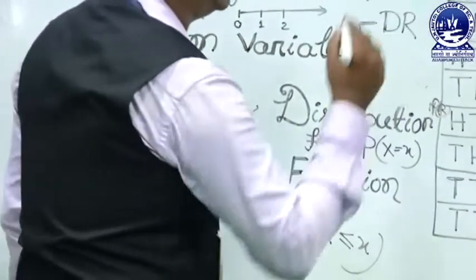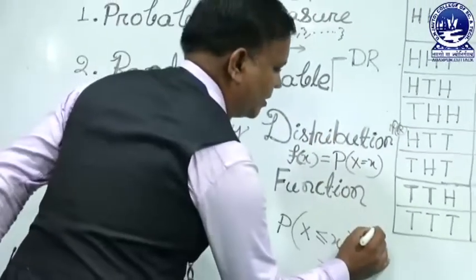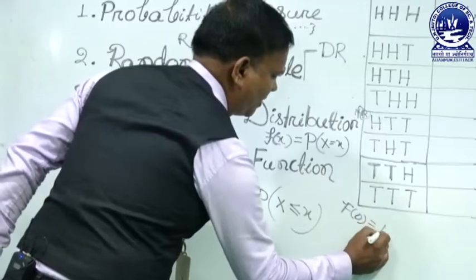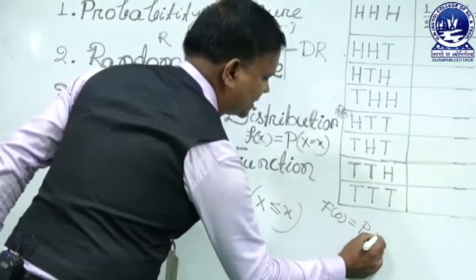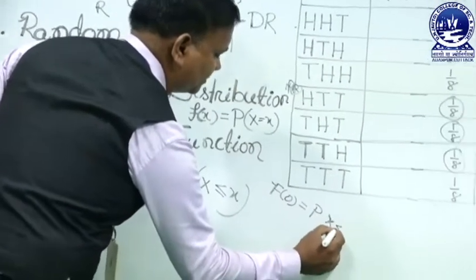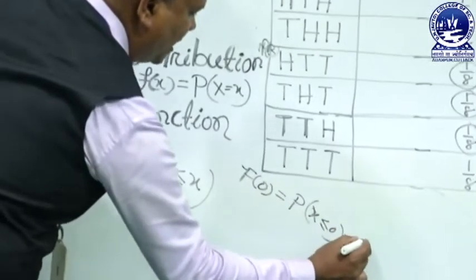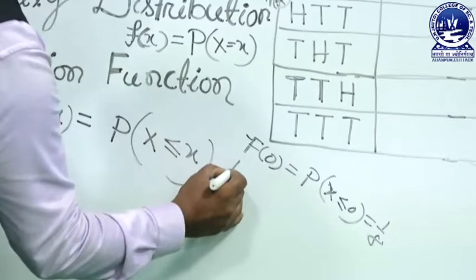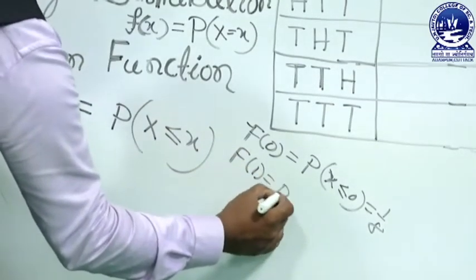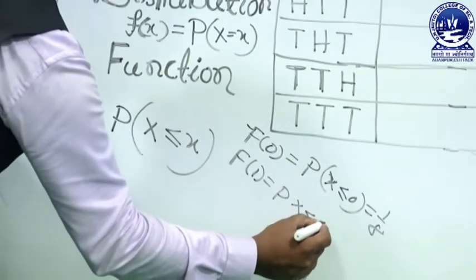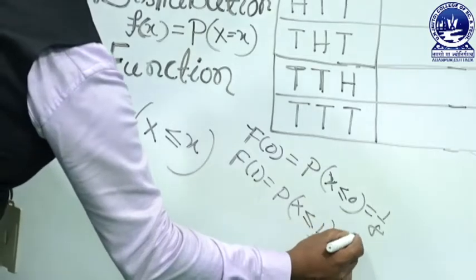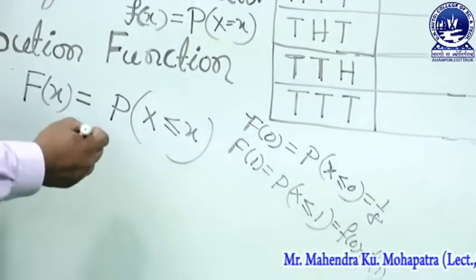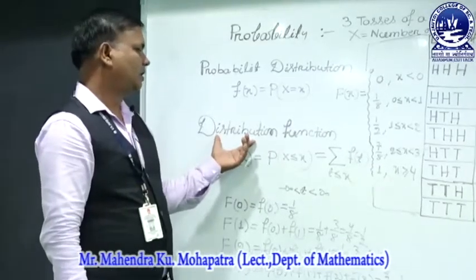So what about this example? Capital F of 0 is the probability of capital X less than or equal to 0, so it is 1 by 8 only. Then F of 1 is the probability of X less than or equal to 1, so it is f of 0 plus f of 1, the probability of 0 plus the probability of 1. That is the distribution function.